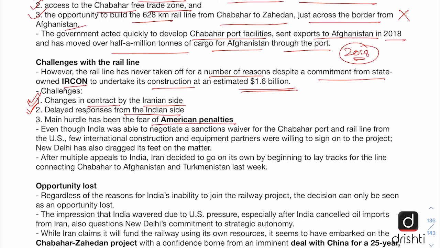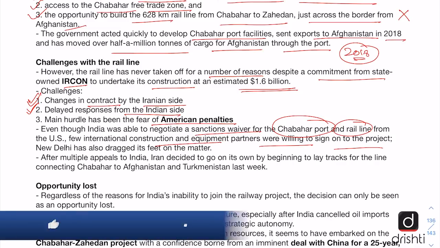And the editorial says that though India was able to negotiate a sanctions waiver for the Chabahar port and rail line from the United States administration, very few international construction and equipment partners were willing to sign on to the project because they always feared American retaliation for being part of a project being developed in Iran. And India also went slow on the construction of this rail line, which has now led to Iran ousting it from the project.